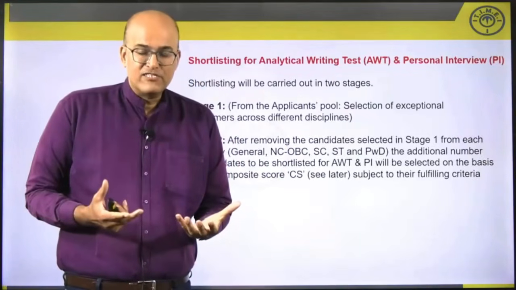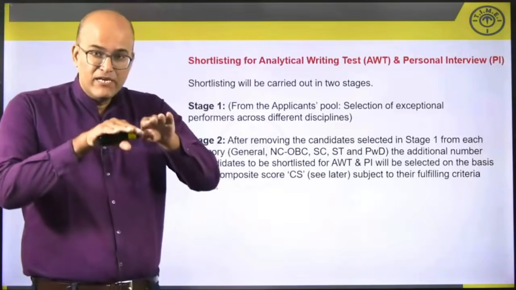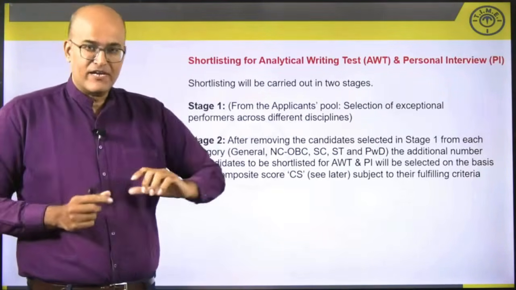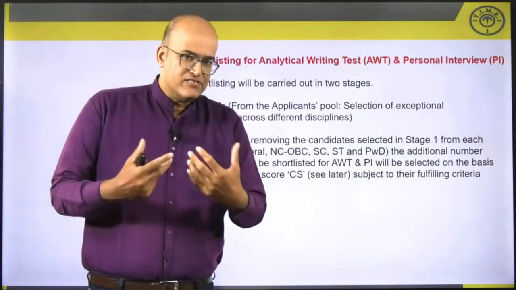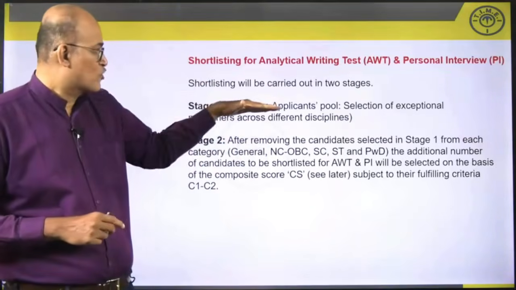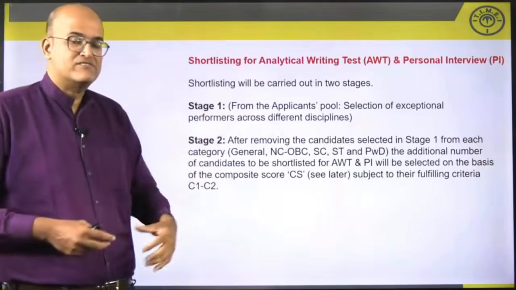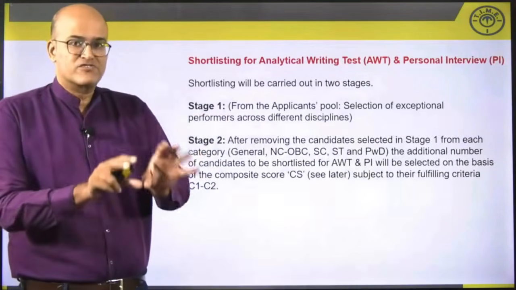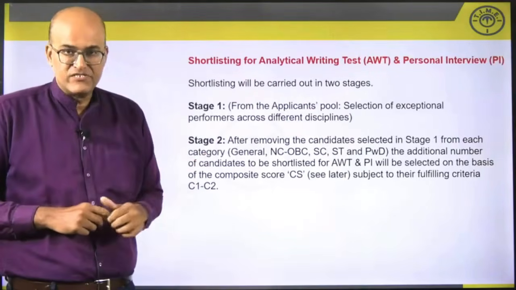Basically, in C2 they will look into your 10th and 12th performance. There will be a minimum benchmark that they'll keep for 10th and 12th performance, and that is what C2 is. I'll explain this to you in detail after some time. So there are two groups of people being called for interviews. Stage 1 or group 1 are exceptional performers in each of those academic disciplines that we have discussed earlier.